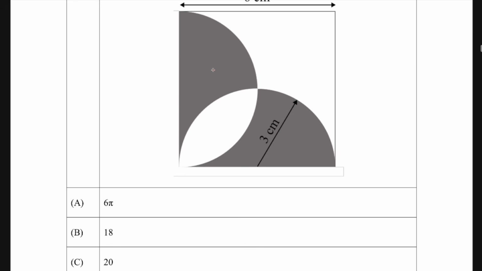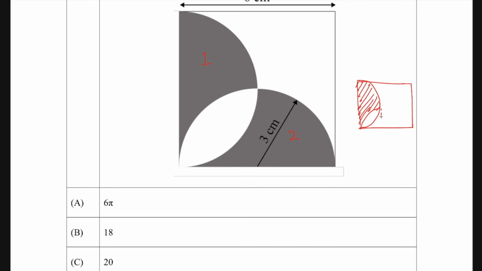So to solve this question, see these are quite symmetrical. If you find out the area of this first region, you will be able to do twice of that to get the total answer, because these two are symmetrical. Whatever area of the first region will be there, the area of the second region will be the same. So I'm just going to draw this separately, just one part, so that it becomes easy for you to look at. So this part is taken out and we have this as the shaded region.